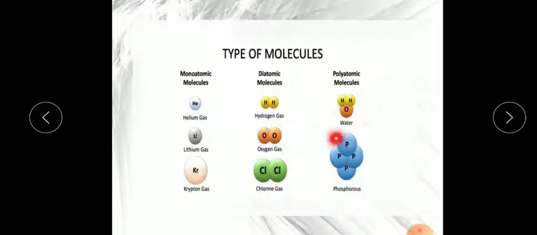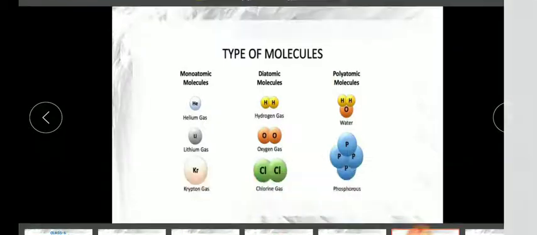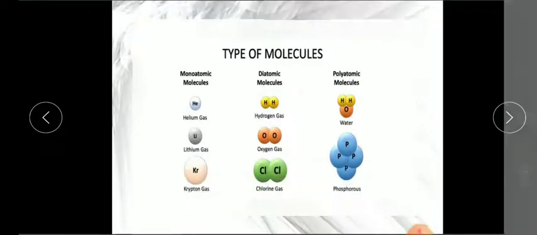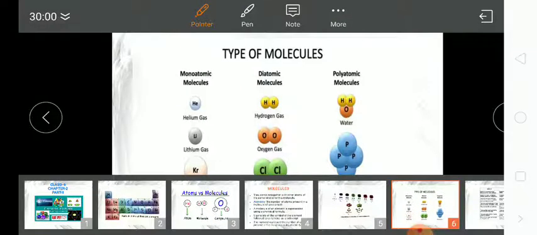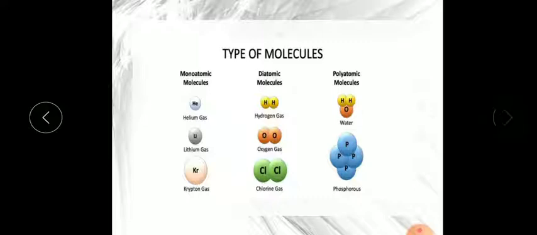Water is a compound made up of 3 atoms, 2 of hydrogen and 1 of oxygen, so it comes under polyatomic. P4 I have already explained, it is also polyatomic. So remember, based on the number of atoms, it is classified into monoatomic, diatomic and polyatomic.